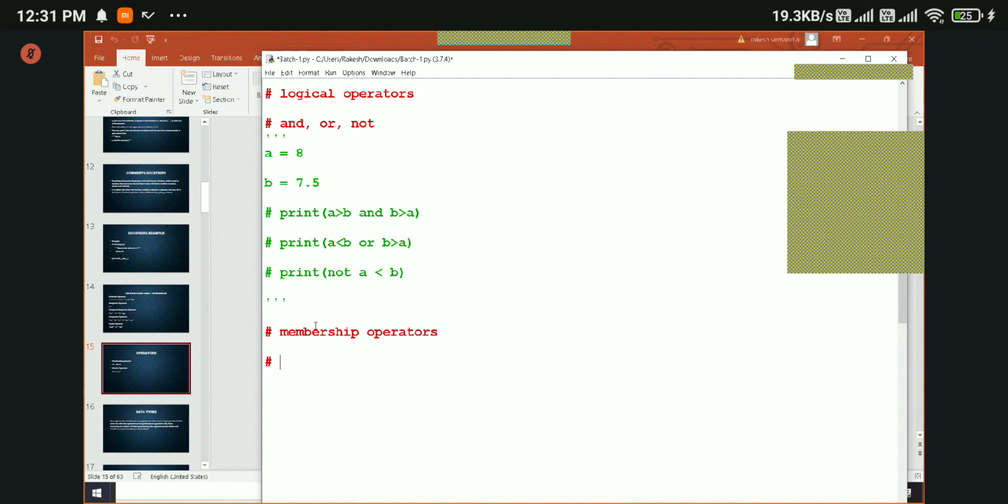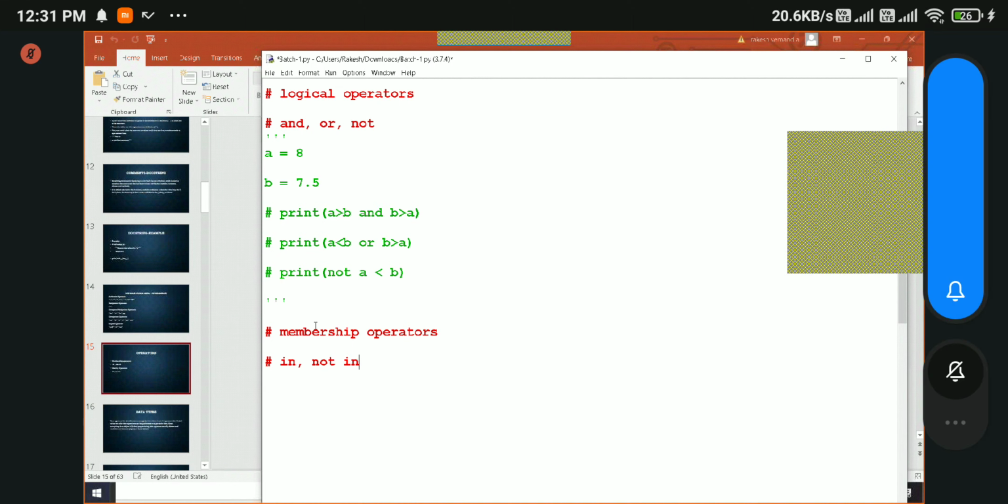In membership, we have in, not in, right? In and not in are the operators that we have in membership operators. So how do we use them?